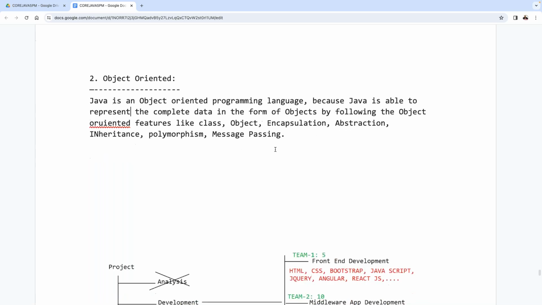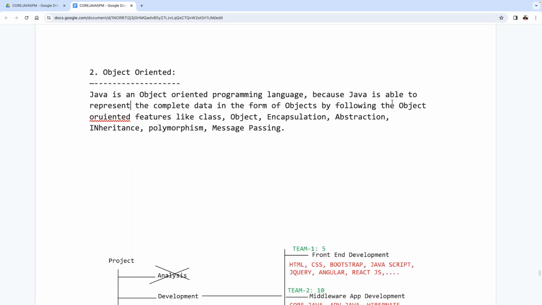So now try to understand it clearly. Java is an object-oriented programming language. Why? Because Java is able to represent the complete data in the form of objects by following the object-oriented features like class, object, encapsulation, abstraction, inheritance, polymorphism, message passing, and so on. If anything is available, and so on.